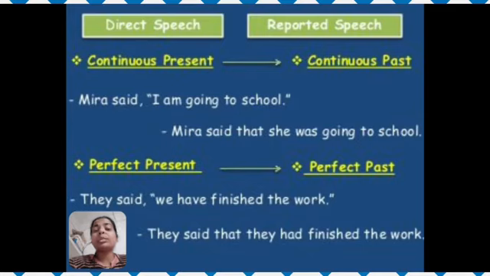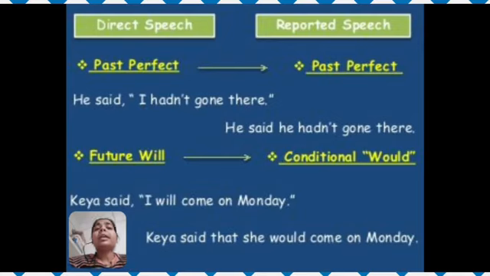I hope students you are getting the point whatever I am explaining here. So this is how we change the tense of a statement. Let's proceed further. If a sentence is in past perfect, for example, he said, I hadn't gone there.